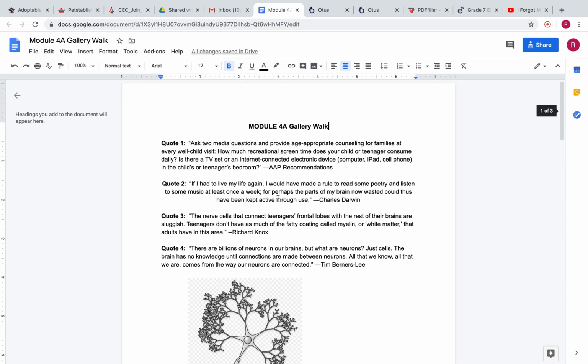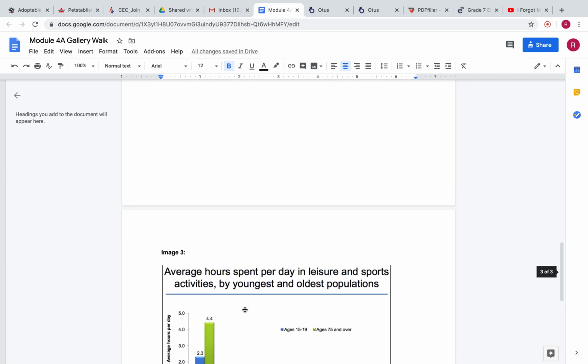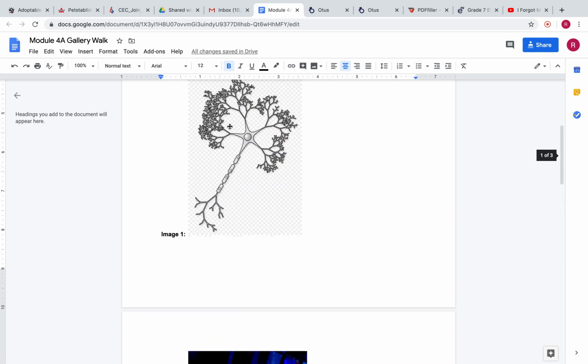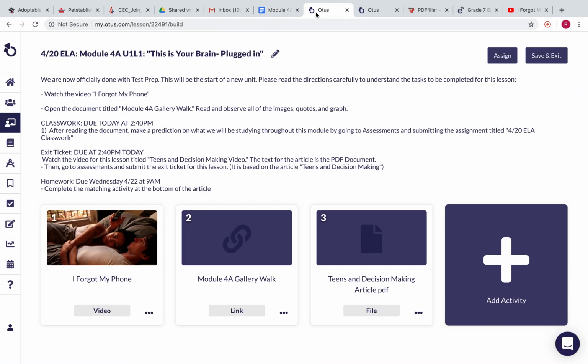After you read all these quotes and you observe and examine these images, what you want to do is make a prediction based on what you saw in that document. Make a prediction on what you think we'll be studying throughout this module. And you're going to go to assessments and click on the assessment title 420 ELA classwork. And over there, you're going to write your prediction.